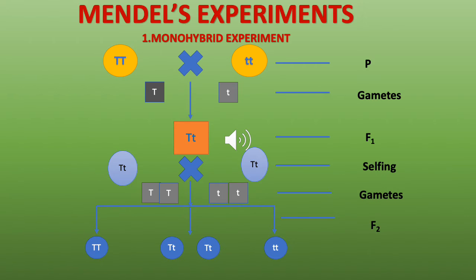When a recessive factor combines with a dominant factor, it cannot show itself out. It is present but it cannot show itself out, and the plant appears to have the dominant character only. So you have three tall and one dwarf plant. In those three tall, one is a pure tall, two are hybrid tall. They are not pure tall plants, and one pure dwarf plant.